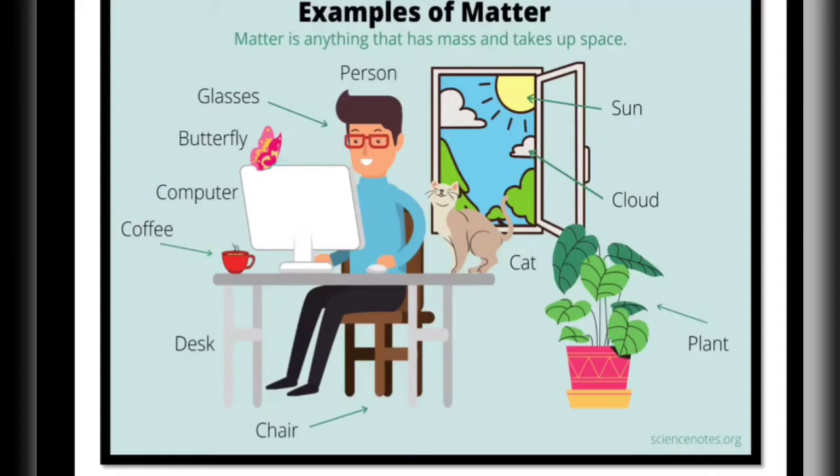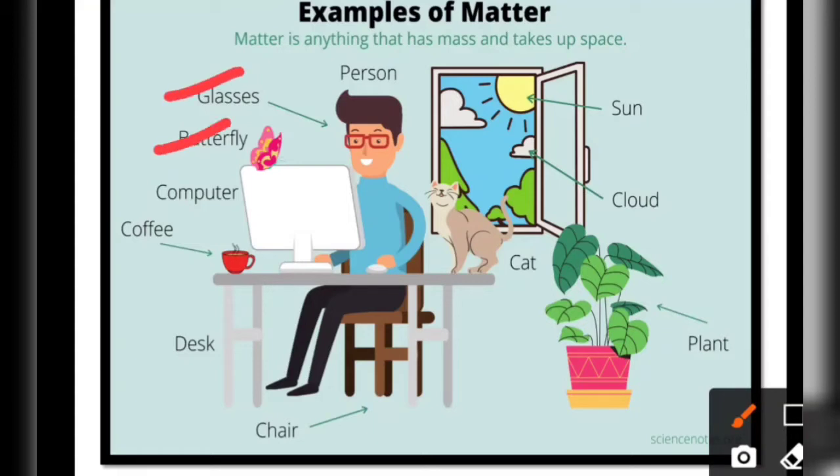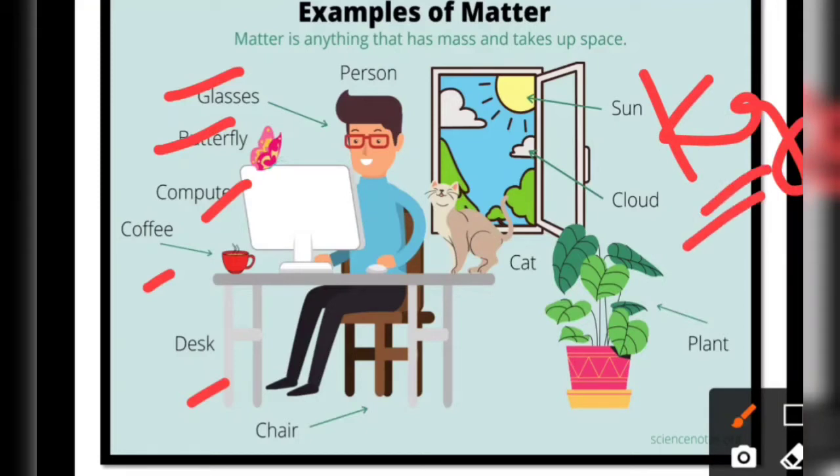But what is matter? The one thing you may see common in these, the glasses, butterfly, computer, coffee, desk, all the things in the picture, is that they are occupying space in the surroundings. From where we are keeping them, they are just present over there and occupying that particular space. And if we closely focus on these things, we can see that all of them have some mass. The mass can be measured in kg, in grams, in anything. What is mass? The amount of matter that is present in a body, we call that mass, right?